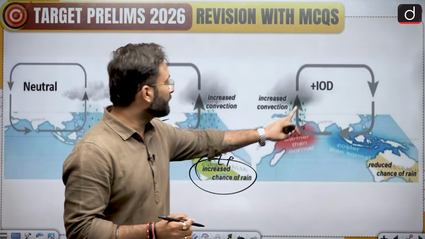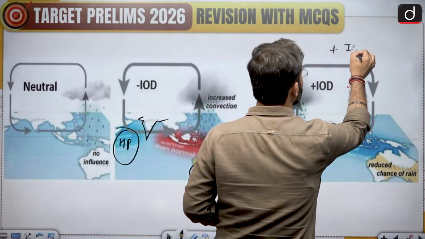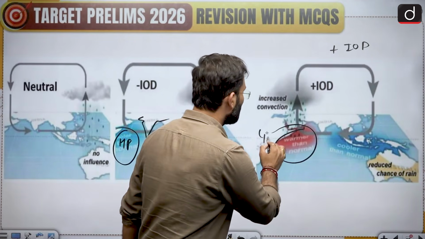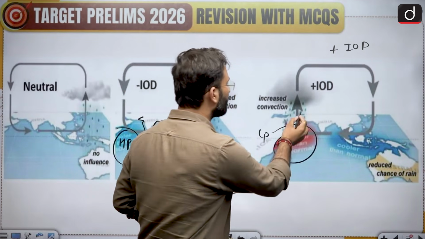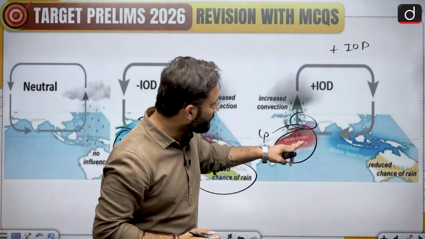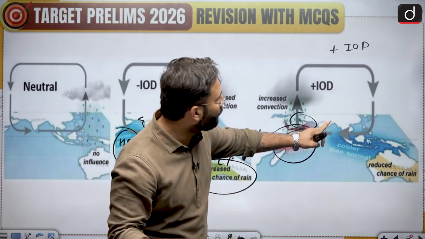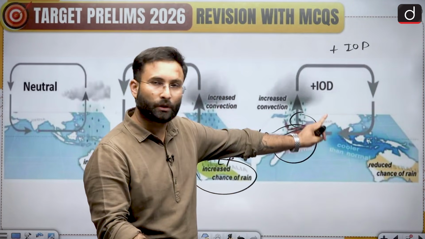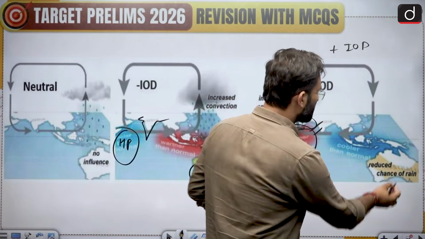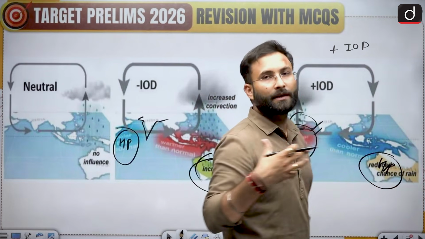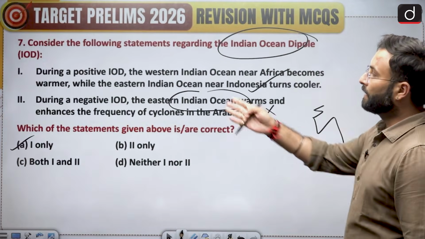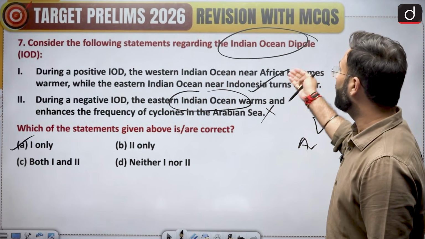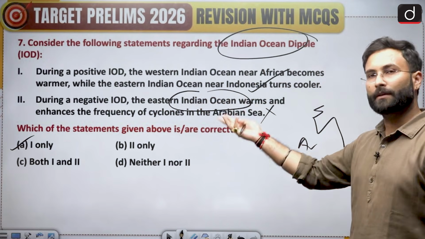Okay, and if you look at this particular cycle, that is your positive IOD. In the positive IOD, the African region will have a low pressure zone, because of which convection will happen and rainfall activity will enhance in this direction, and these winds which are having moisture start to get inside India as well because of the southwest monsoon, and it will add to the monsoon. That is why it is a positive IOD. This region will have high pressure, and that is why the rainfall will be reduced over here. So here you can see statement 1 is your right answer, that is, during a positive IOD, the Western Indian Ocean near Africa becomes warmer, and that is why more rainfall will happen in India.